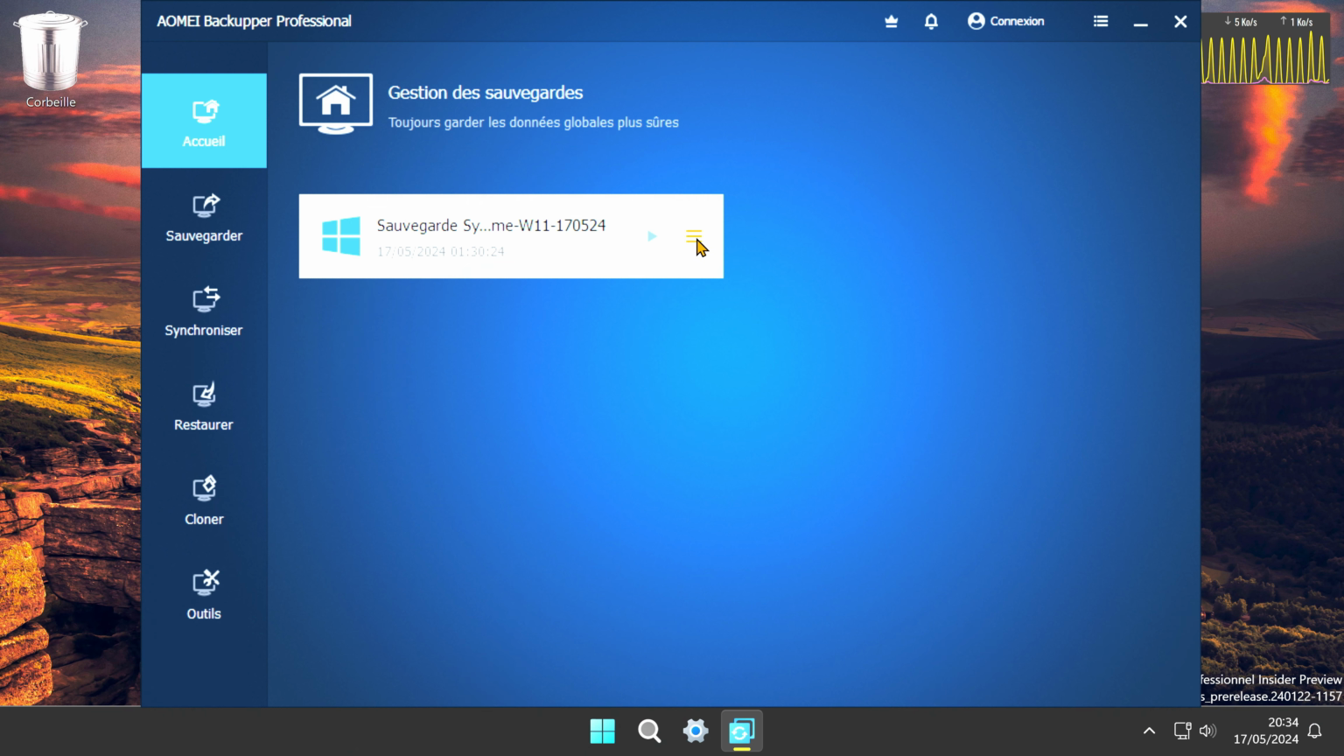Let's see how the restoration process takes place from an incremental or differential backup.